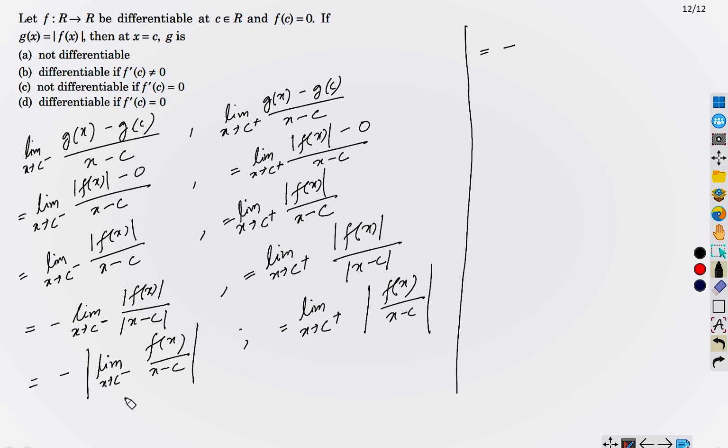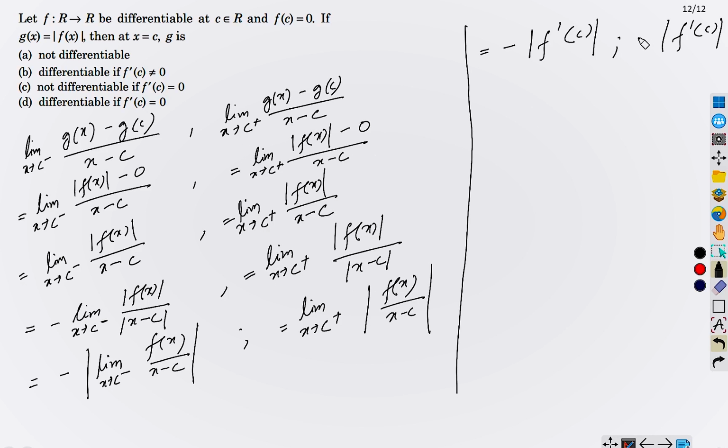So now what is this? You can say it is basically this thing, right? Yes, this is f dash c because f is differentiable. So this is f(c) is 0, so this is f dash c inside, but we have a modulus, and this one is modulus f dash c, right? Now you can see clearly that this differentiation exists only if these two are equal.